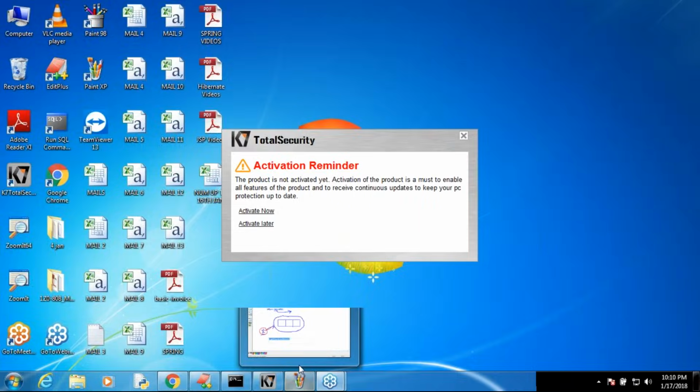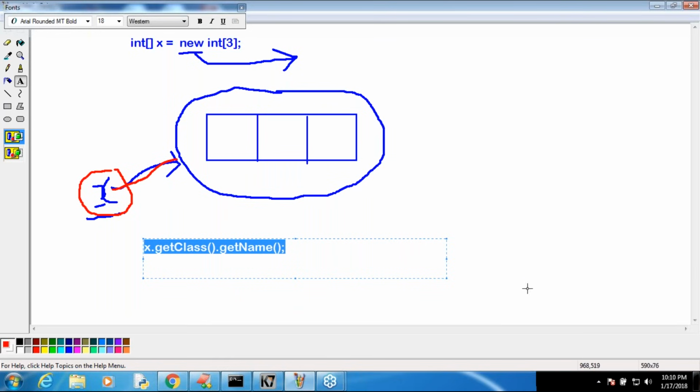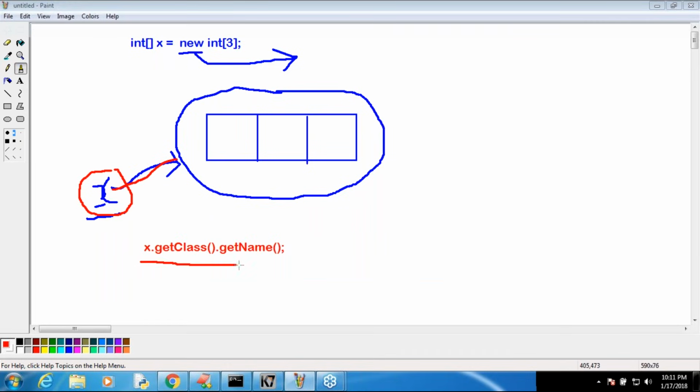Now observe that a bit carefully. We are in the middle of our discussion, sir. So now have a look once. The point here is, if you know any object reference and you want to know the corresponding class name, then what we require to use is x.getClass().getName(). That's all you require to use, right?